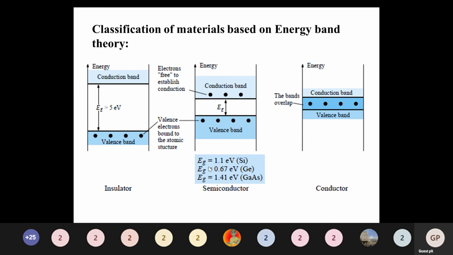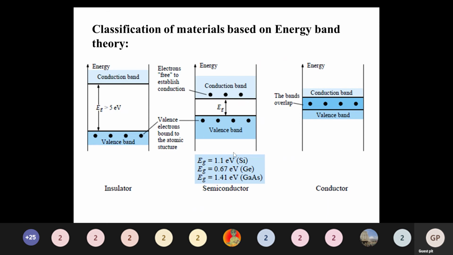Many times in problems they ask for this value. You should know the energy gap value for silicon as well as for germanium.